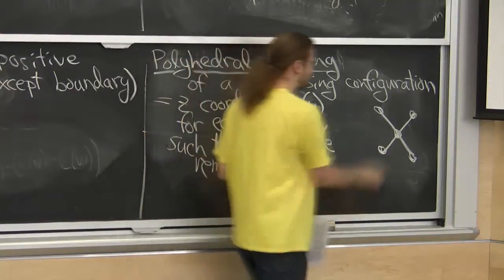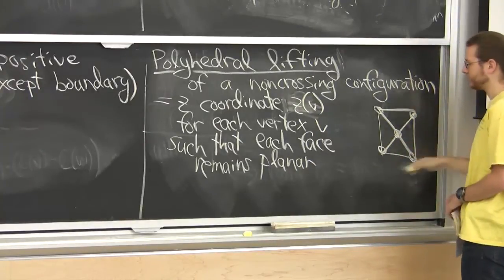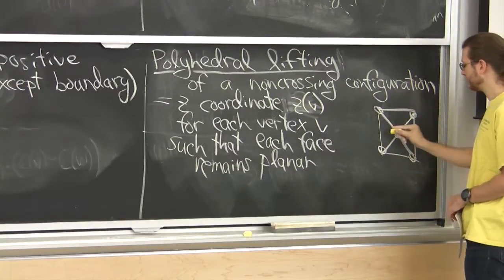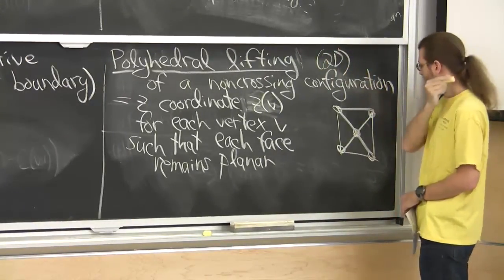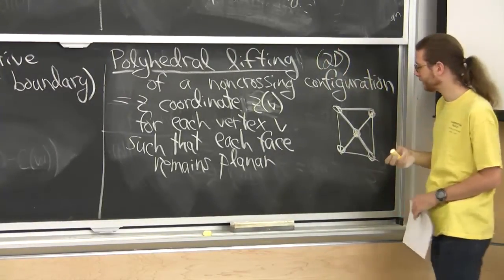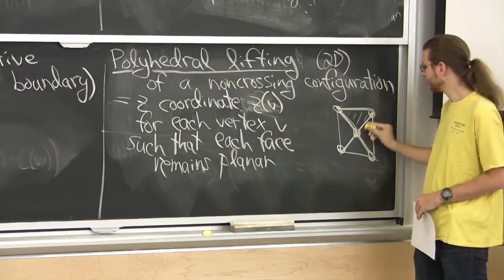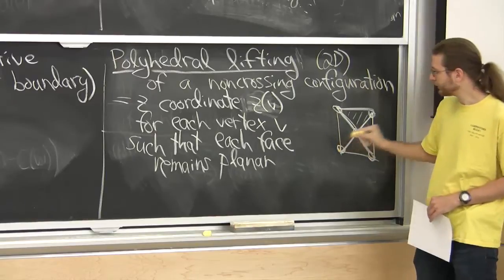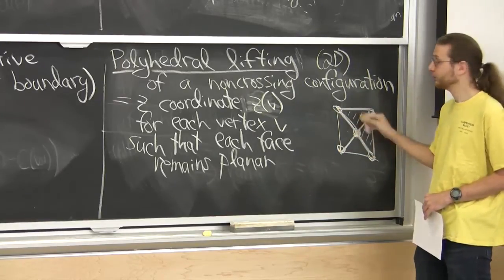Okay, because I forbid crossings, I end up decomposing the plane here into faces. This only works in 2 dimensions, I should say. This is one thing that does not generalize to arbitrary dimension. So I get a bunch of triangles here. And so I want to assign some z-coordinate to each of these vertices such that each of these triangles remains planar.